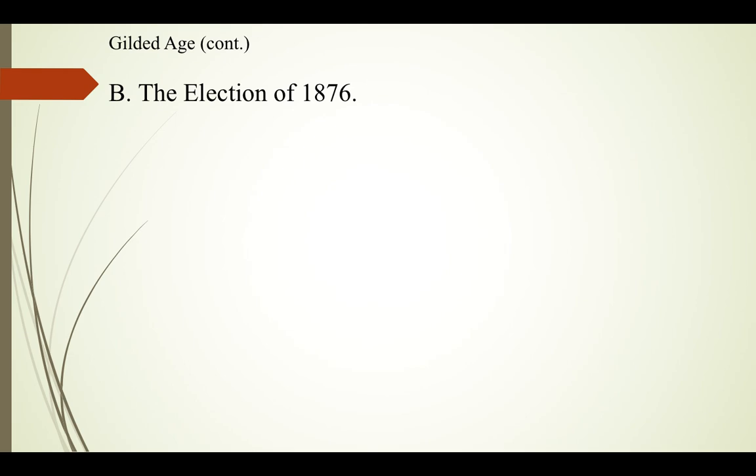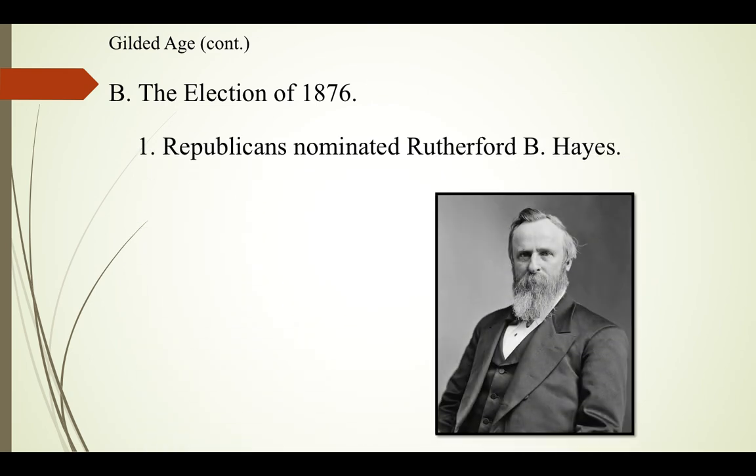Okay, so we were starting to look at the Gilded Age. We're going to look at the election of 1876 at this point. The Republican Party is going to nominate Rutherford B. Hayes, who we did talk about earlier. He's the president that sent the troops in during the Great Railroad Strike of 1877.